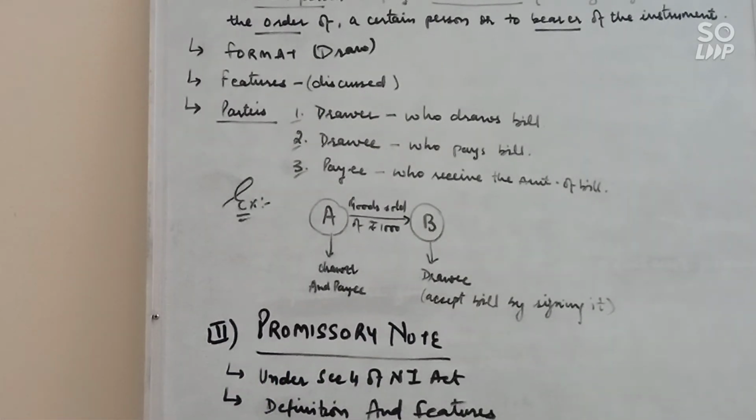A promissory note is an instrument in writing containing an unconditional undertaking signed by the maker to pay a certain sum of money only to, or to the order of, a certain person or to the bearer of the instrument. So we have almost the same definition, but in a bill of exchange it is an unconditional order, and under a promissory note it is an unconditional undertaking, or promise. Now after the definition we have features, which you will write the same as before.